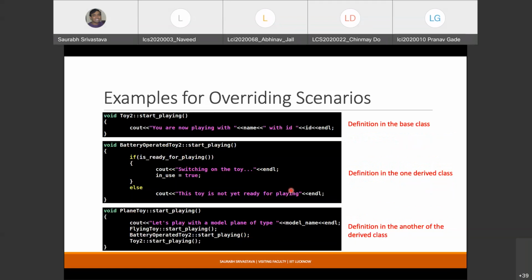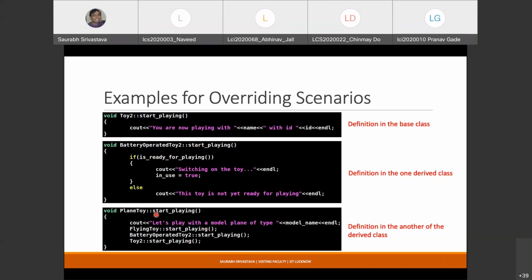This is an example. These start playing and stop playing methods were there in our toy examples. I had actually declared start playing as virtual. Why? Because some class might want to provide a different definition for it. It is not necessary because it is not a pure virtual function, but it is possible to do that. So you can see that in the battery operated toy class, I provided a completely new definition for the start playing method.